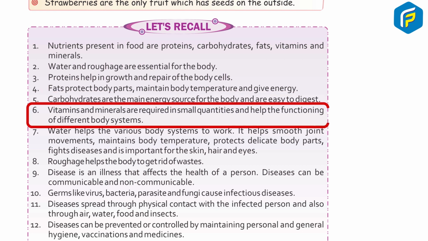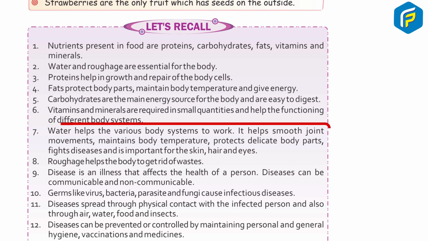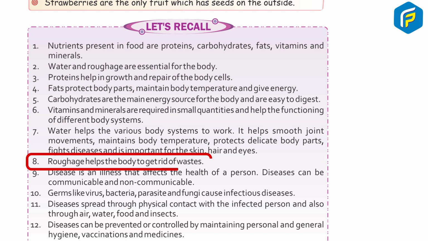6. Vitamins and minerals are required in small quantities and help the functioning of different body systems. 7. Water helps the various body systems to work. It helps smooth joint movement, maintain body temperature, protect delicate body parts, fight diseases, and is important for the skin, hair, and eyes. 8. Roughage helps the body to get rid of wastage.